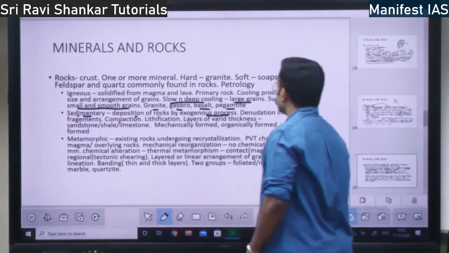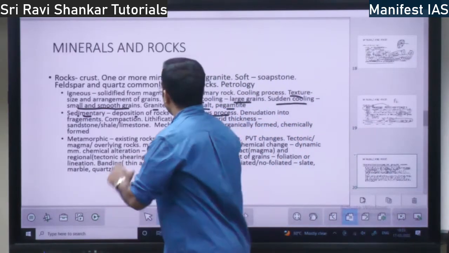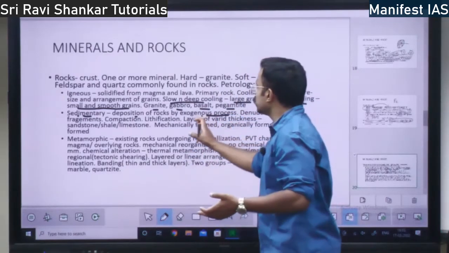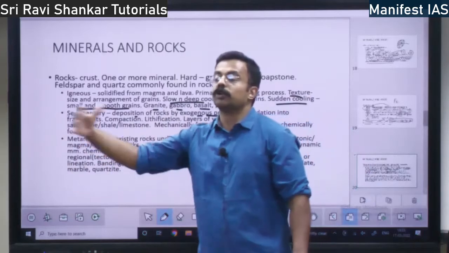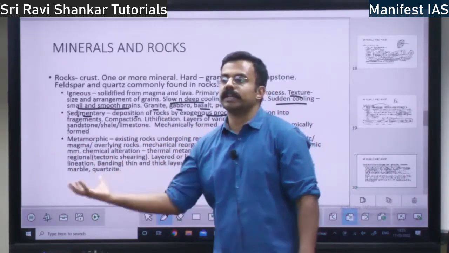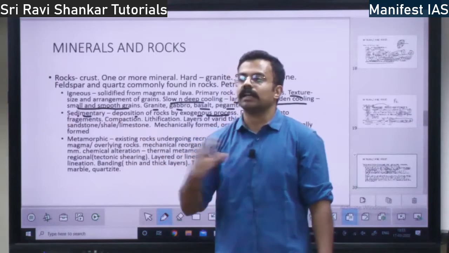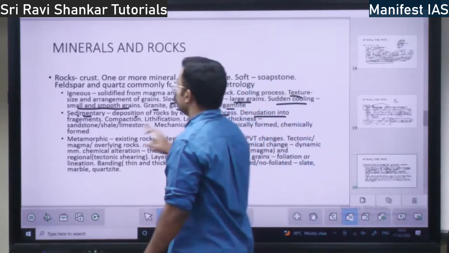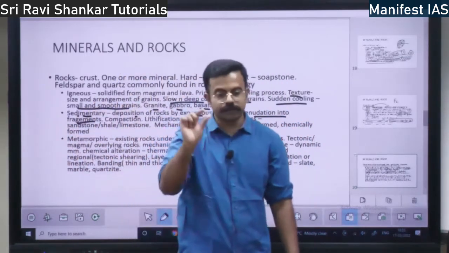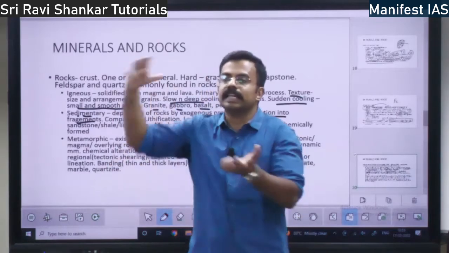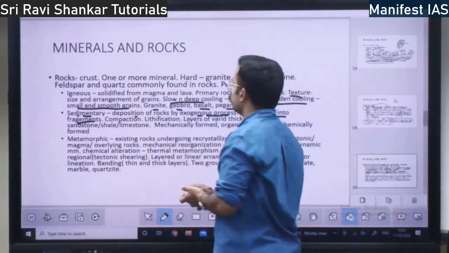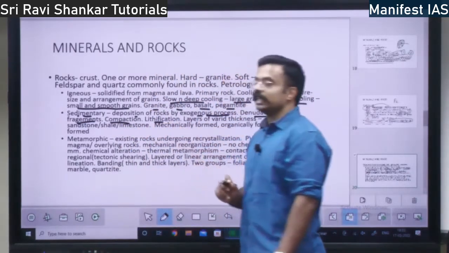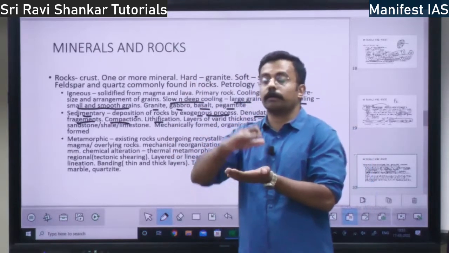Exogenous process means the rocks, I told you, small fragments will get deposited. What is the exogenous process? Means by erosion, by rivers. Rivers will carry these rocks, or by erosion with the sand. These will come and get compacted at one place, right? Denudation into fragments. Rocks first will get denuded into small fragments, then they will get compacted, right? So this process is called compaction. Compaction. Then you have lithification.